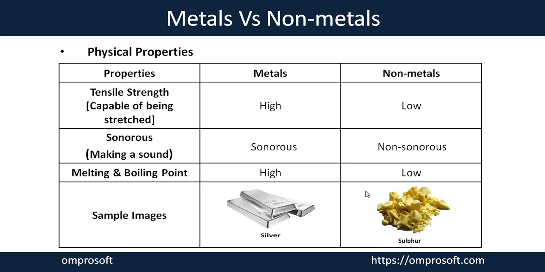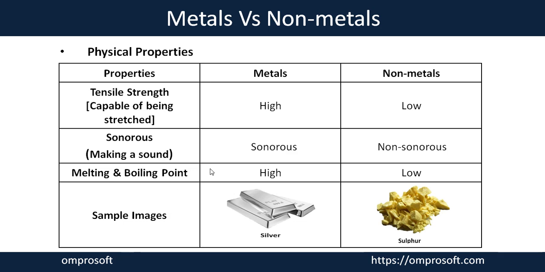Due to this reason, metals have high melting and boiling points. But non-metals do not have strong interaction between each other. That is why their melting and boiling points are also low. For example, silver, gold, copper, aluminium are general examples of metals. And non-metals like bromine, oxygen, nitrogen, hydrogen, sulfur, selenium are examples of non-metals.